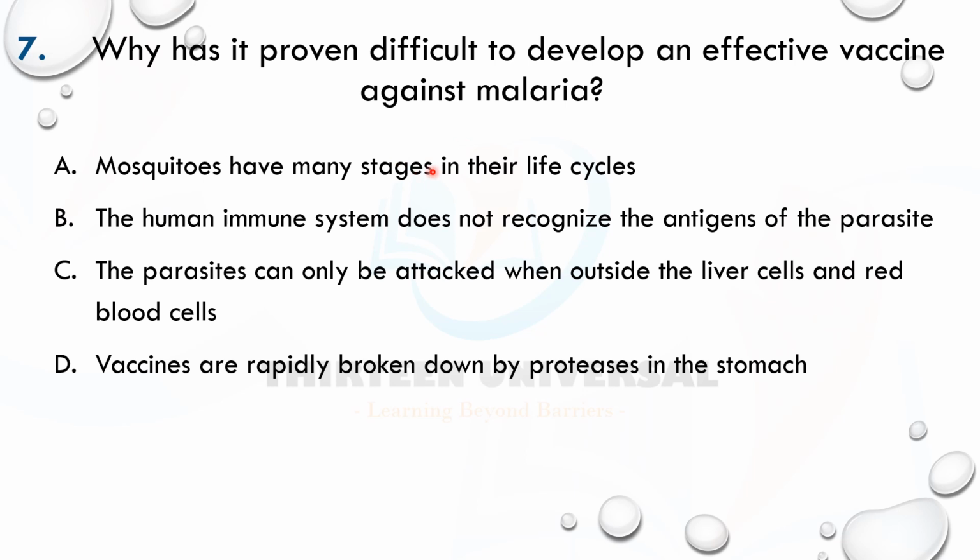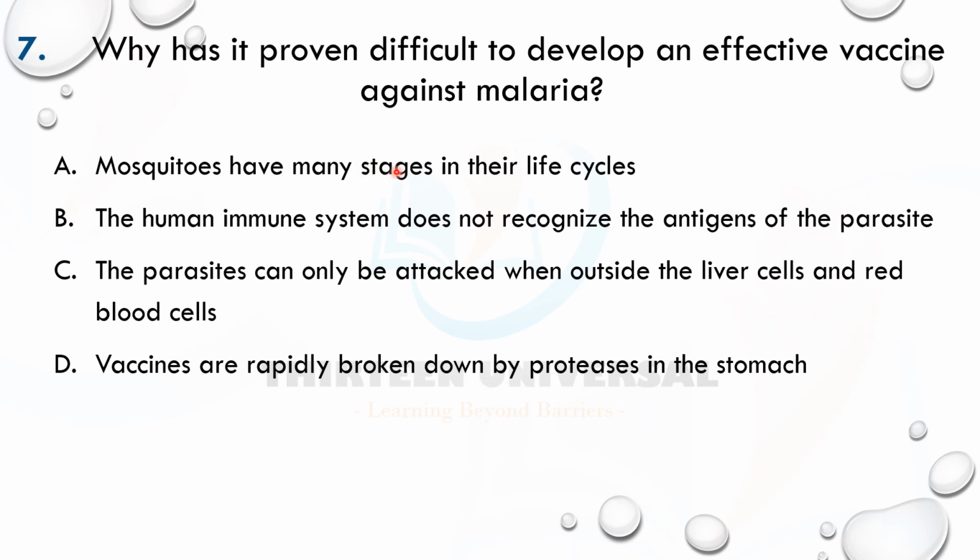All right, it doesn't go further to explain why. Okay, there are 2 reasons why. If you remember, there are many reasons, but there are two major reasons why it is difficult to develop an effective vaccine against malaria. One is antigenic variation, because the malaria pathogen is a eukaryote, so it has many genes which code for many proteins that act as antigens. So each antigen will provoke a particular immune response. But this doesn't tell us that.